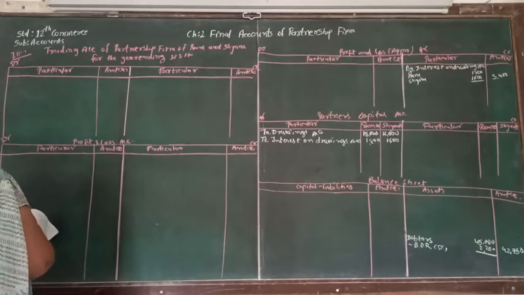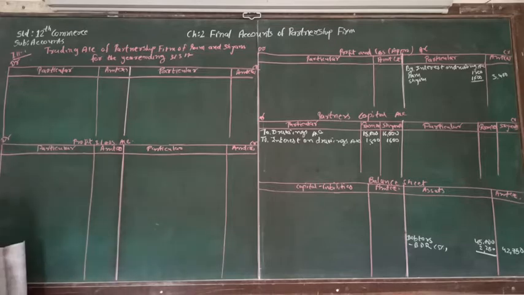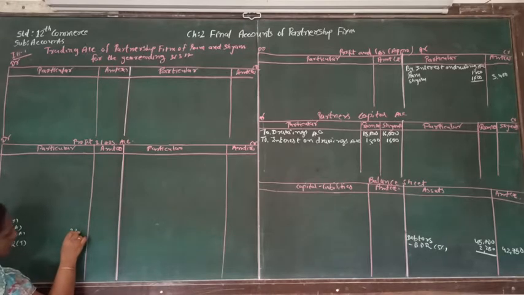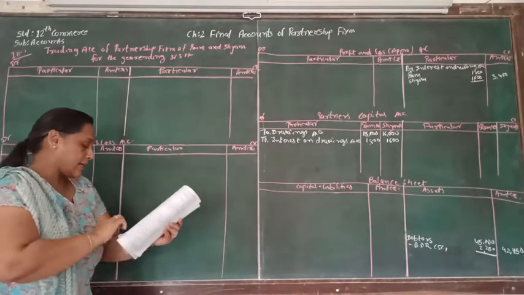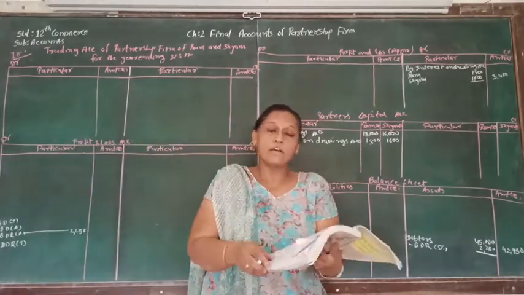In the profit and loss account, we are going to prepare a structure of the bad debt. As we know, bad debt of trial balance, then bad debt of adjustment, then bad debt reserve of adjustment, and from that we are going to deduct bad debt reserve of trial balance. So this is the bad debt reserve of adjustment, and that we are going to write over here, 2,250. So adjustment number 4 is finished.